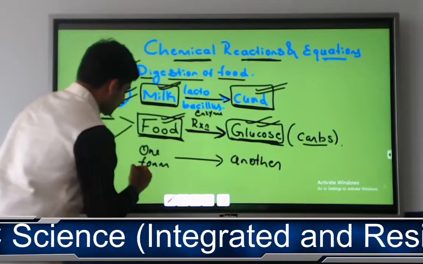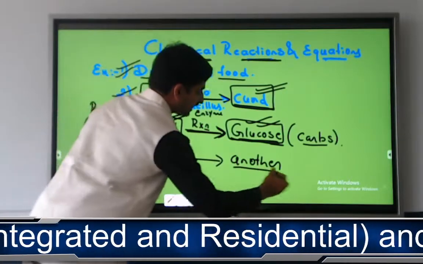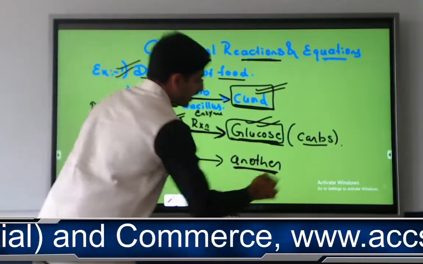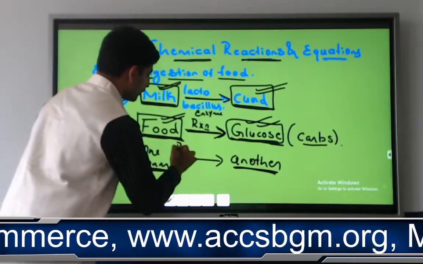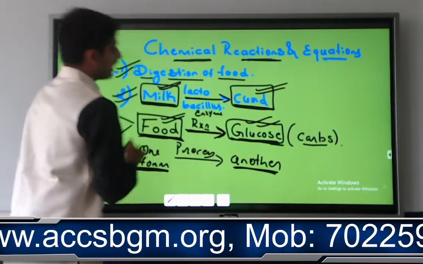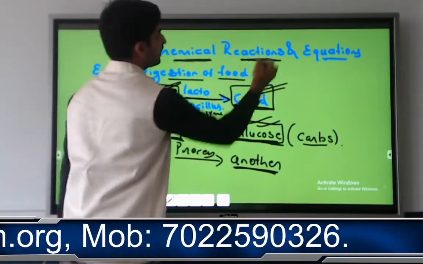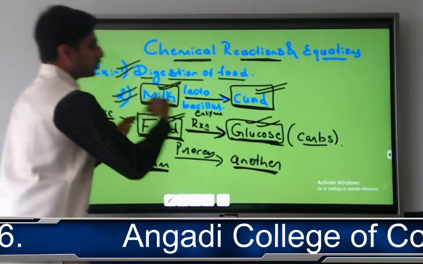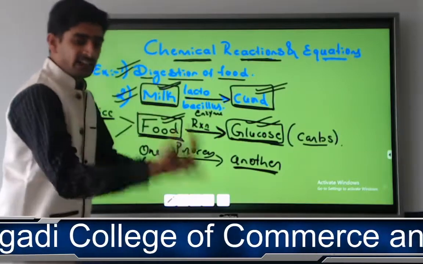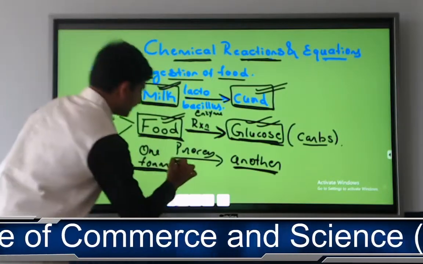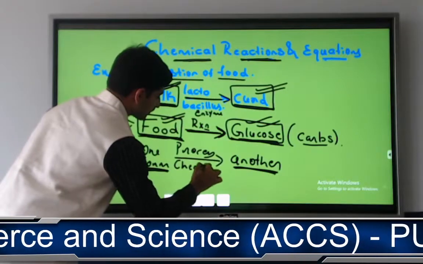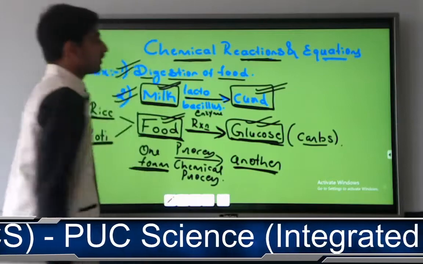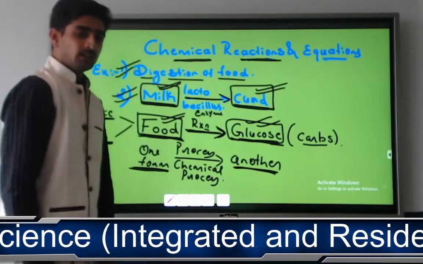Another, that is from one identity to another identity, from one nature to another nature, from one characteristic to another characteristic. This is all because of a process called what? A reaction, that is called chemical reaction. So one form to another form, one identity to another identity, has changed due to only one thing, that is called a chemical process. That is what you are going to call chemical reactions.